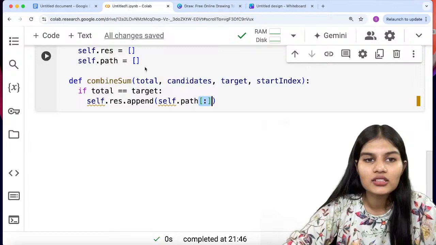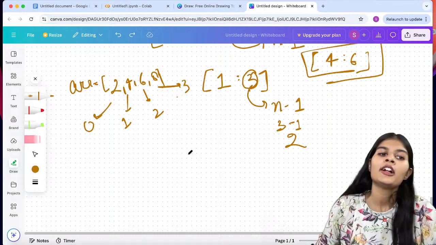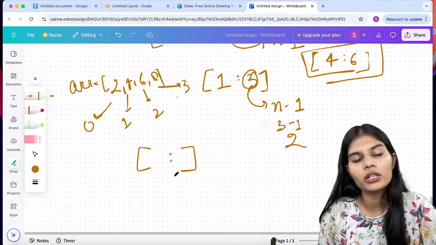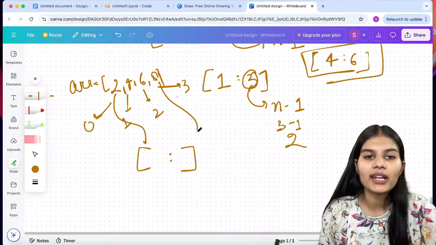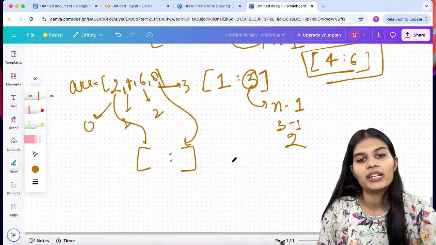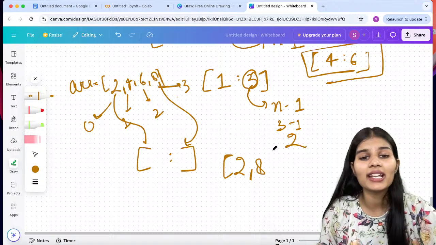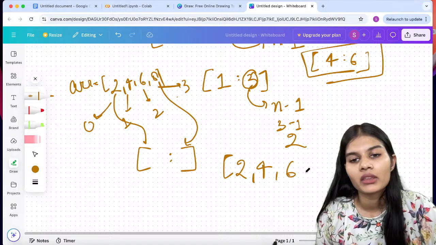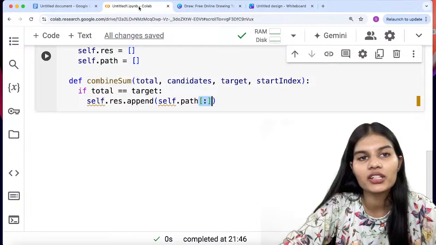Now in this solution, when I put these brackets and write the colon, what does this mean? This means I am not defining any starting and ending value. So it will automatically take the starting value of my array which is 2, and the ending value of my array which is 8. If I simply put this colon empty and do not write start and end, my final result will take the whole array for me, right? So my final output will be 2, 4, 6. Fine. So this is the slicing technique, and I'm using it over here.